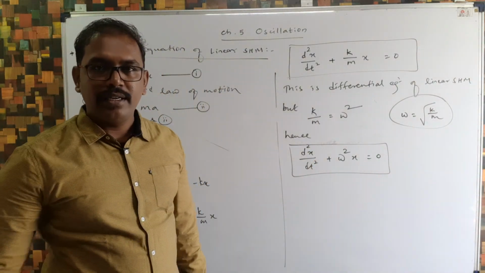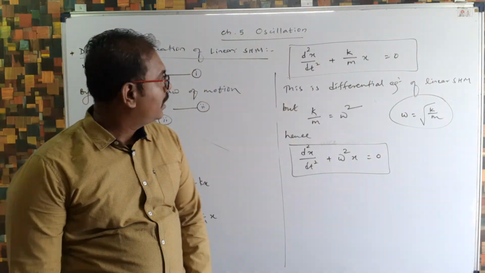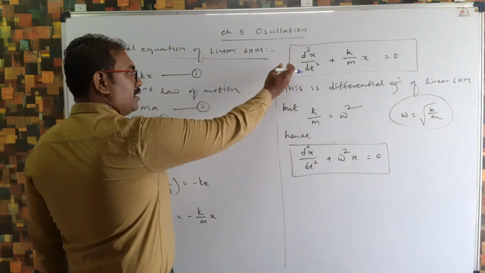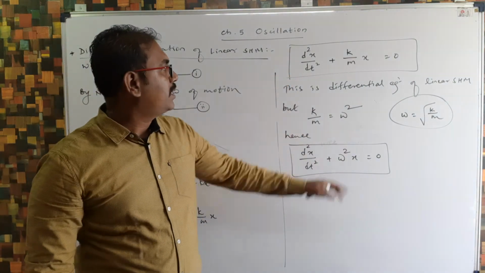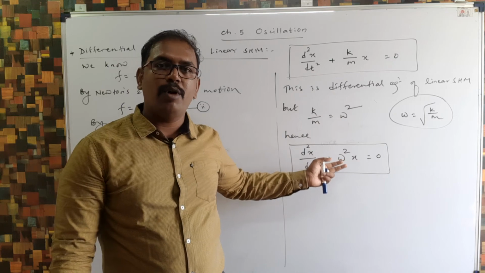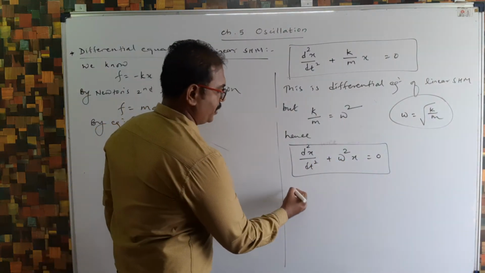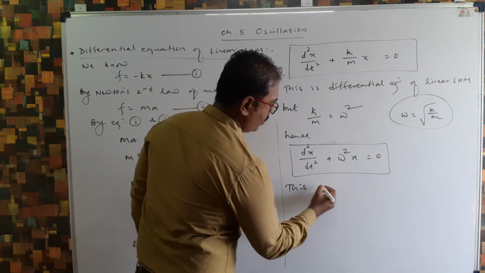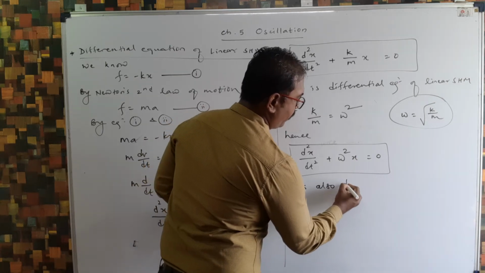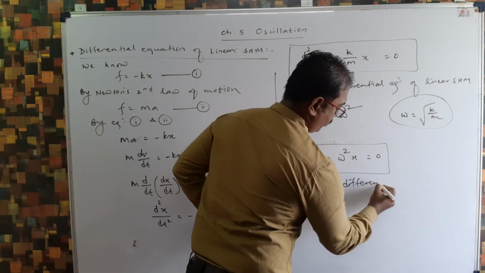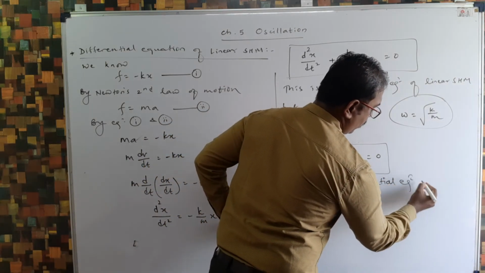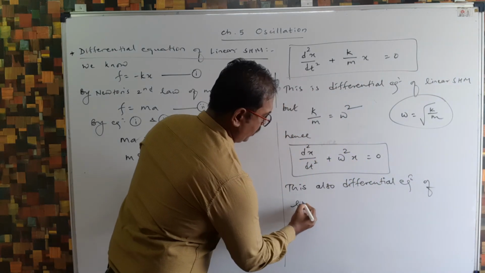This is a differential equation. So you can consider this one as well as this one. This is in terms of k and m, and this is in terms of omega. Both are the differential equation of linear SHM.